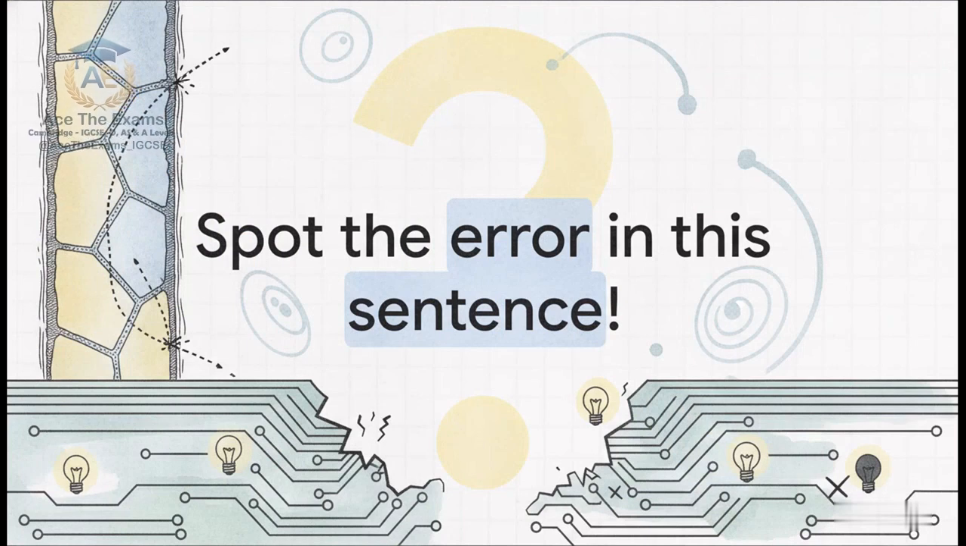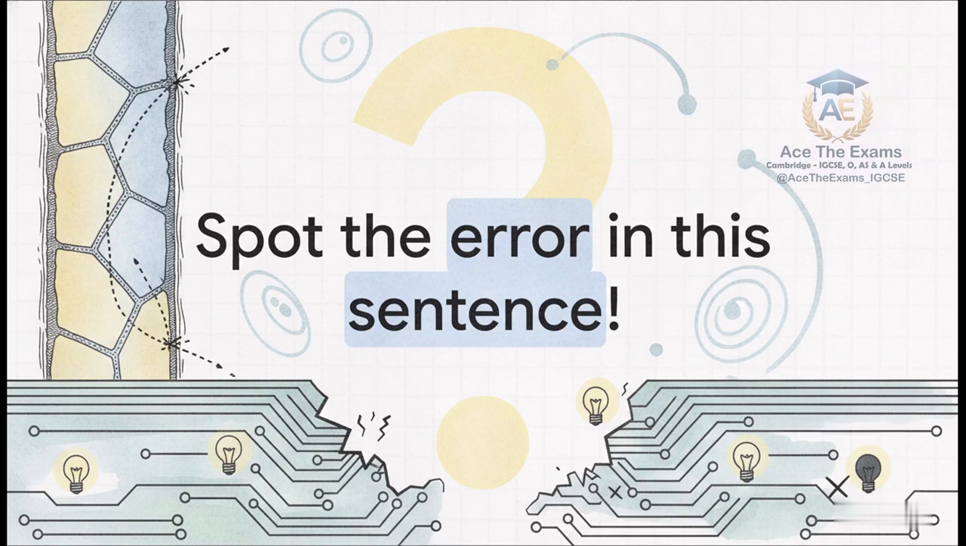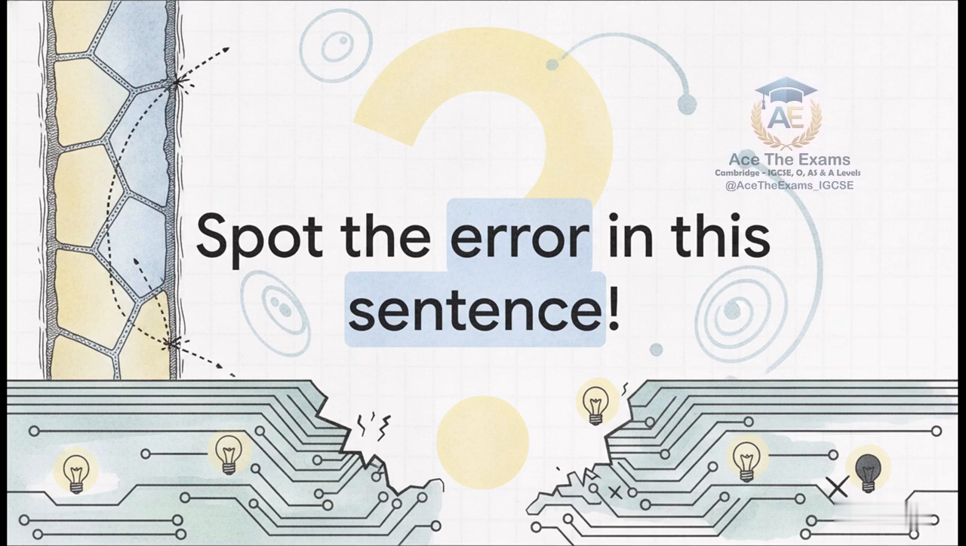Okay, let's test this out with a quick spot the error challenge. Listen to this sentence. Grain boundaries are empty spaces in a semiconductor that stop electricity. I want you to pause for a second and predict why this specific sentence, which honestly might sound kind of scientific to an untrained ear, will actually score absolute 0 marks in your 9702 exam. Think about our framework. Think about the definitions we literally just covered. What is fundamentally wrong with the cause and effect here?